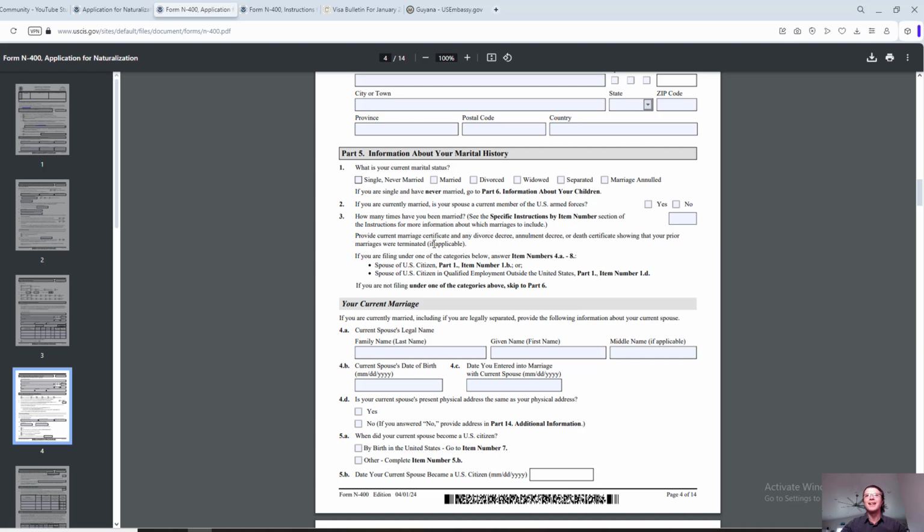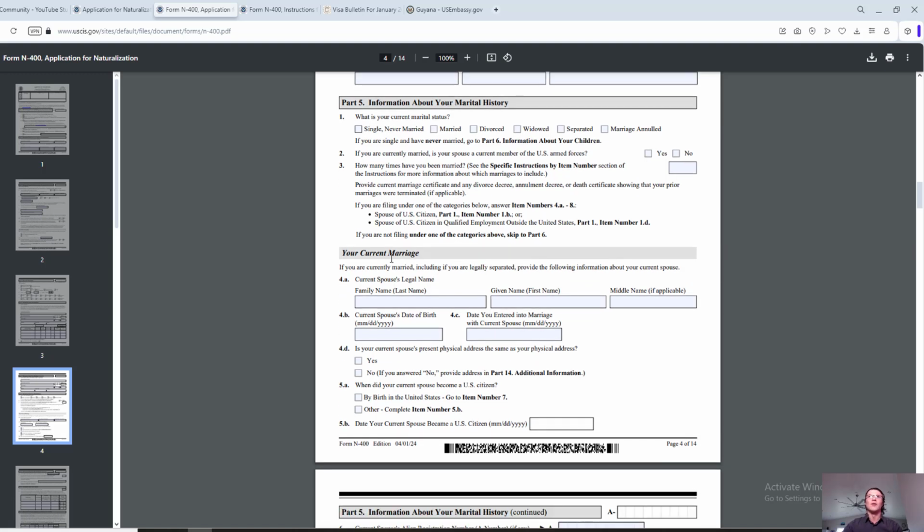You get the point. If you're filing under one of the categories below, answer item number 4A8, spouse of U.S. citizen in qualified employment. If that applies to you, keep that in mind. All right, your current marriage. If you are married, you're providing your current spouse's legal name: last name, first name, middle name, date of birth, and the date you entered into marriage. Is your current spouse's physical address the same as your physical address? If you are married, most likely it is yes.